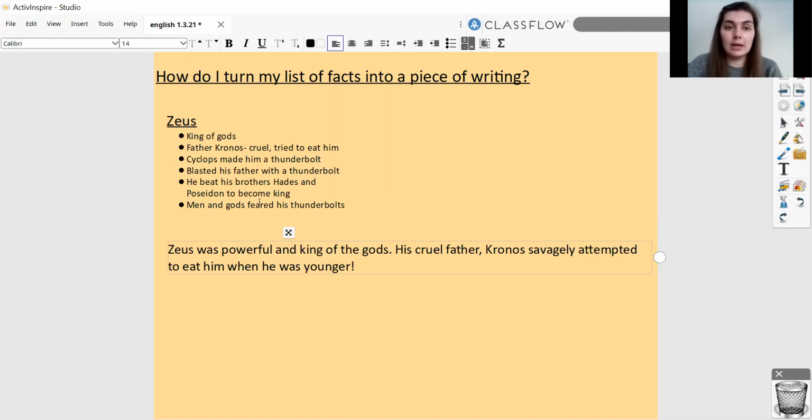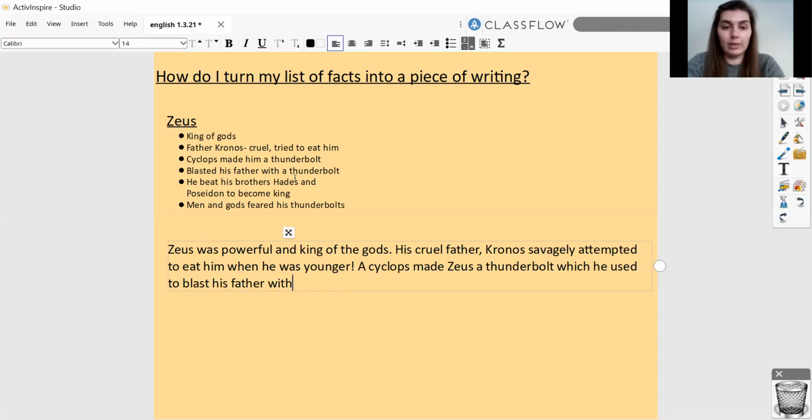Now, my next one is about the Cyclops and the Thunderbolt. And I know I've got 3 notes about the Thunderbolt, so I'm going to merge them together so they're included in the same bit. A Cyclops made Zeus a Thunderbolt, which he used to blast his father with.